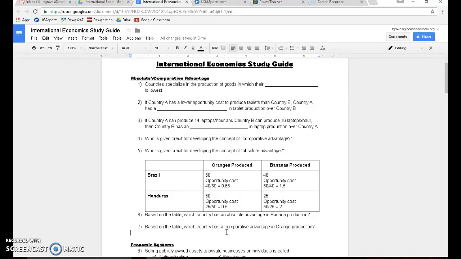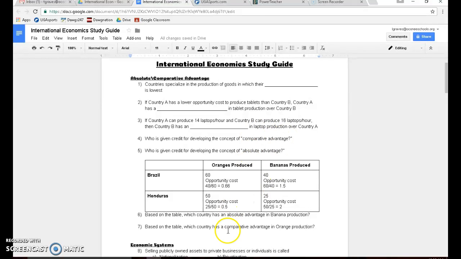Now, comparative advantage is a little more complicated. This is where you have to look at the opportunity cost, and you have to calculate that. To calculate the opportunity cost here when it's an output problem, because this is showing you the output. It's not talking about the resources you put into it, the number of hours it takes to produce one banana. That's not what it's talking about. That would be an input problem. It's an output problem. It's talking about how many bananas are produced.